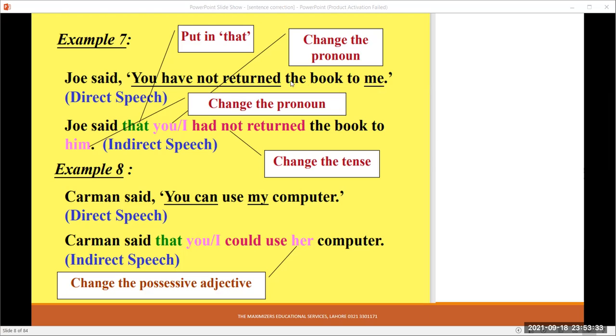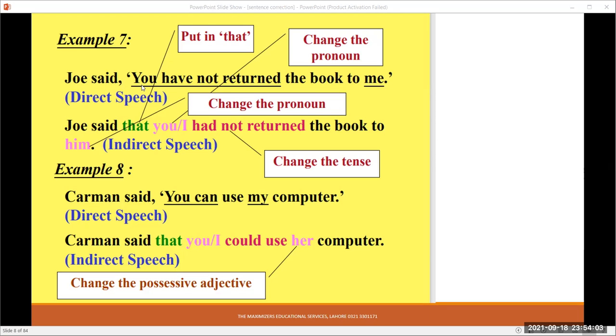and here inside the reported speech we find the pronouns, and these pronouns are changed according to the subject and object. So this is the first person pronoun; it will change into the subject. The subject is Joe. So instead of repeating Joe, we will go for the pronoun, that is "him."